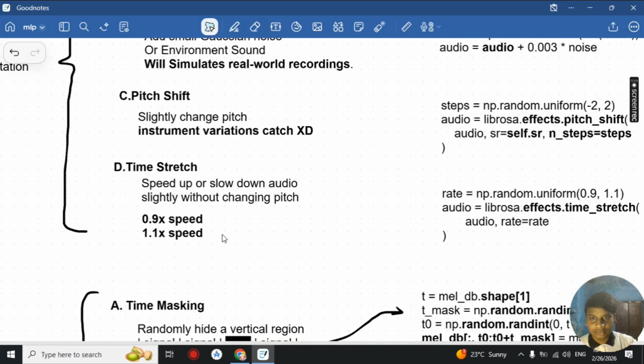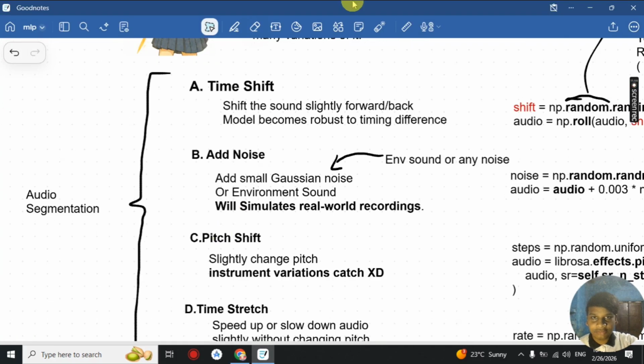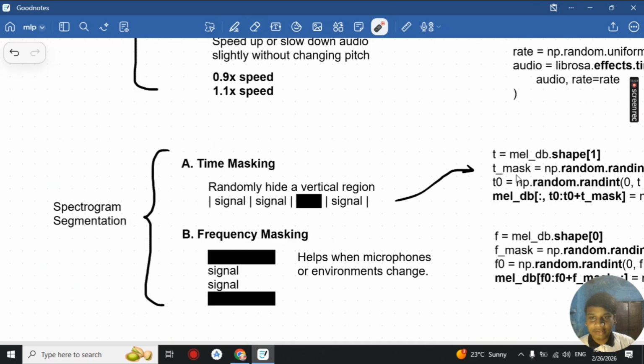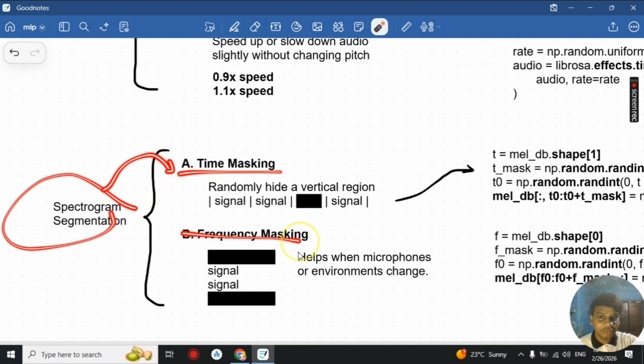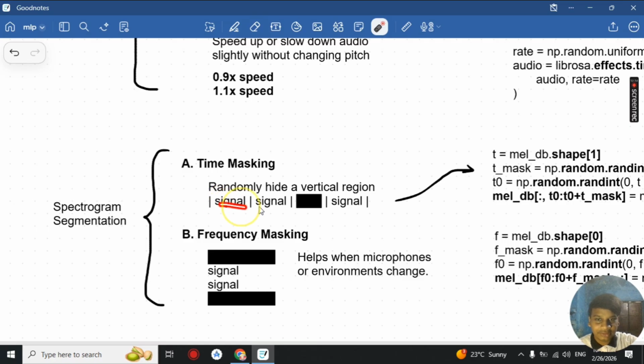Next we have audio augmentation, where we basically change our audio. So audio augmentation is done. Next we have our spectrogram augmentation, where we'll be changing our spectrogram. We do it with two things: first we add time masking, or frequency masking.